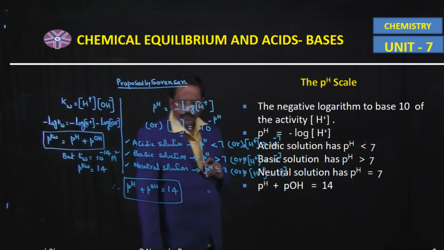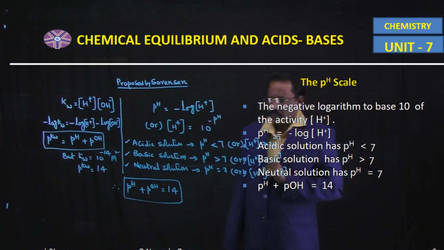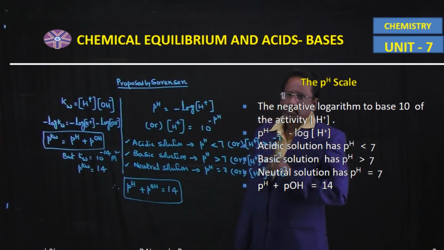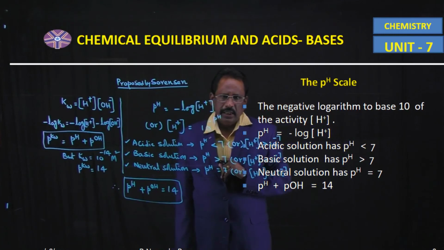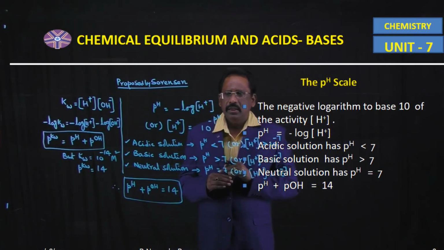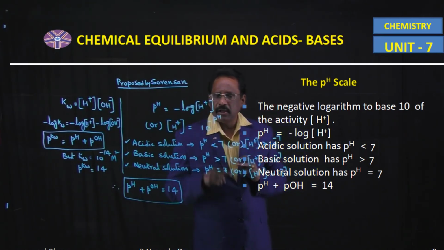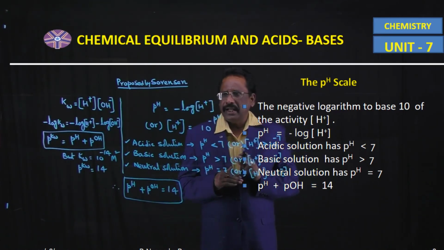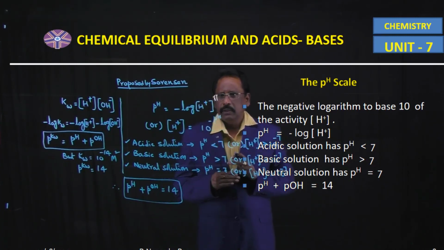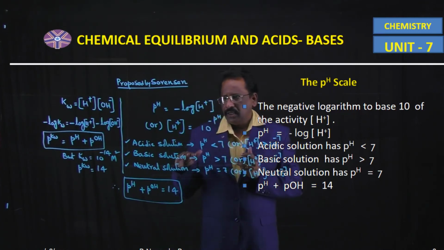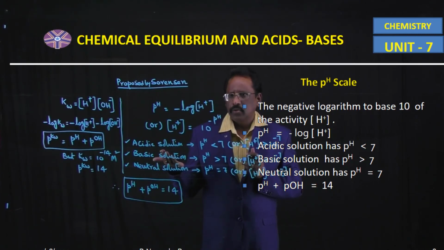So pH plus pOH of the solution is equal to 14. So according to Sorensen, pH of the solution is defined as minus log to the base 10 of H plus ion active mass, which is equal to pH of the solution. That decides whether the solution is in acidic or basic or neutral medium.